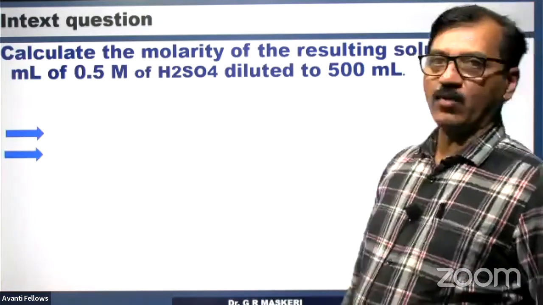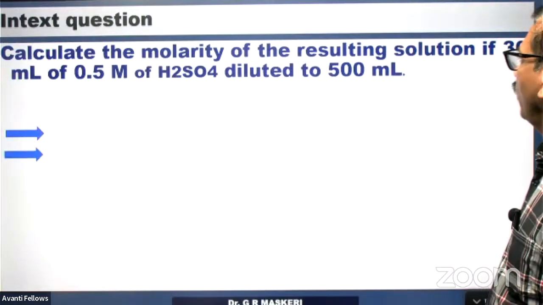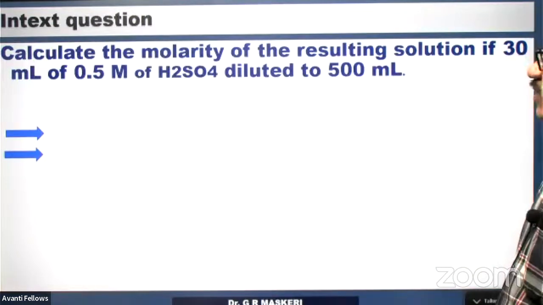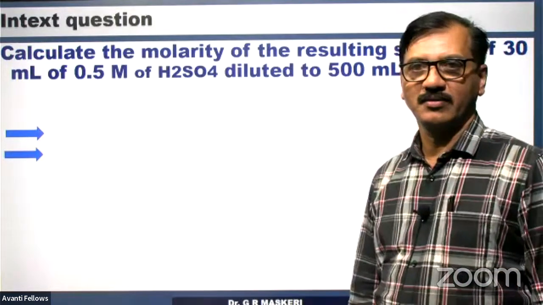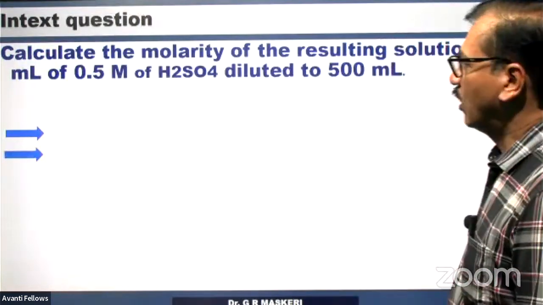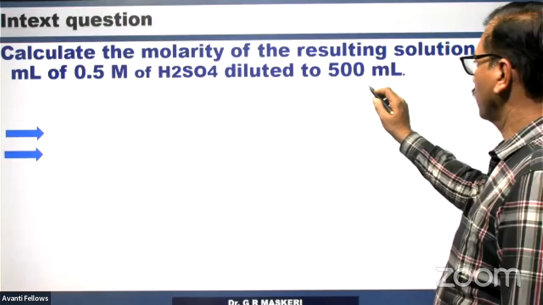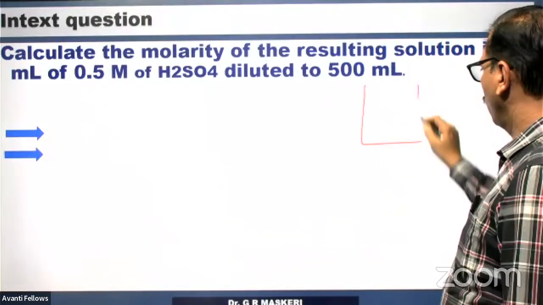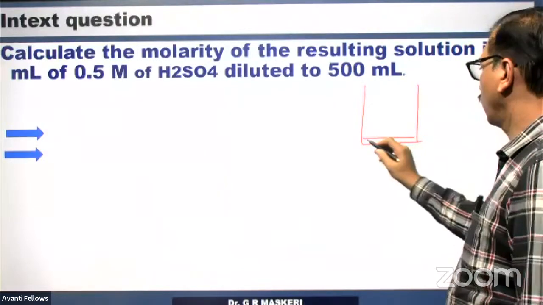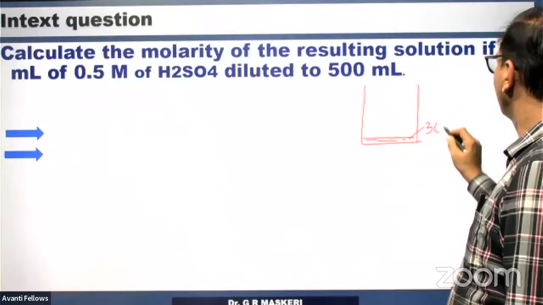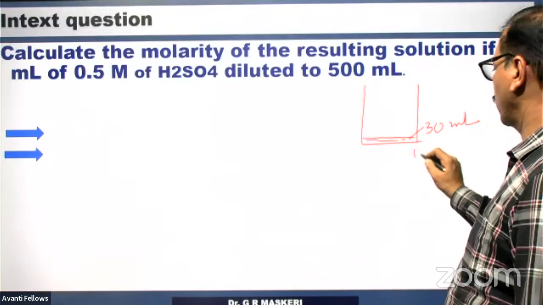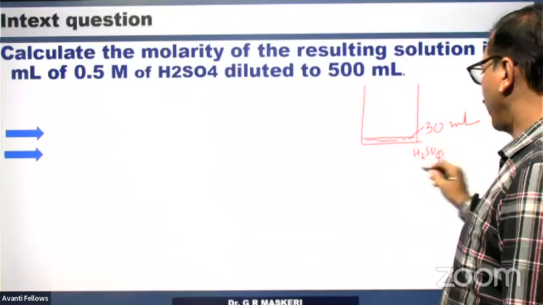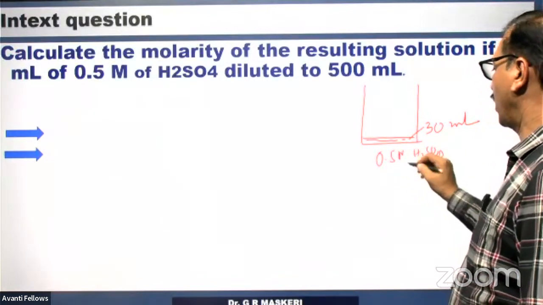Now, calculate the molarity of the resulting solution if 30 ml of 0.5 m H2SO4 is diluted to 500 ml. Yes, this is also an interesting question. So you have got only 30 ml of 0.5 m H2SO4, half molarity.